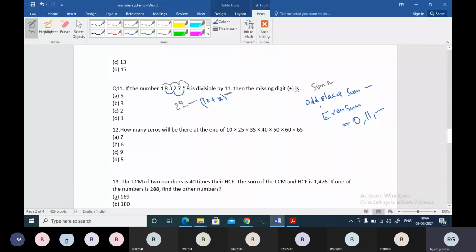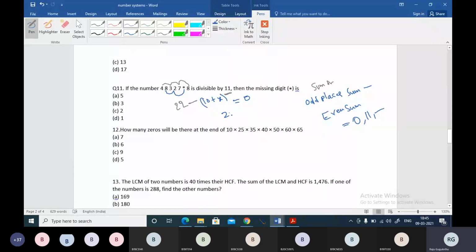Please make a note, not odd numbers, odd places sum. So whatever digits are present in the odd places, their sum minus the even places sum must give you 0 or an 11 multiple, then you can say the given number is divisible by 11, boss. So let me apply the same rule here. 22 minus (10 plus x) should be equal to 0. Then we will get the value of x here, because if it is 0 or 11, then we will be getting the value of x.